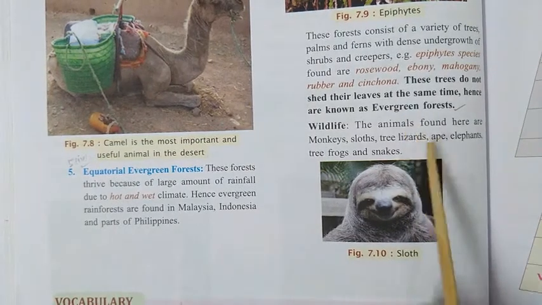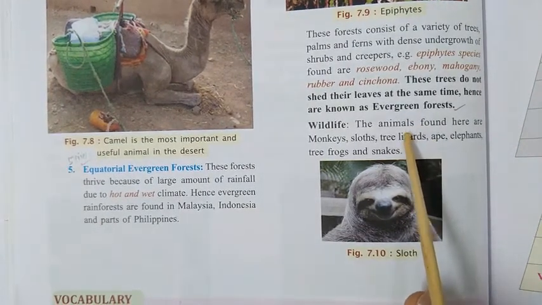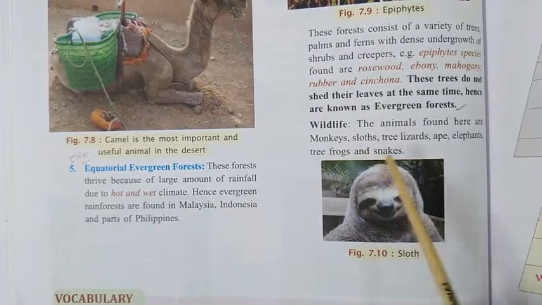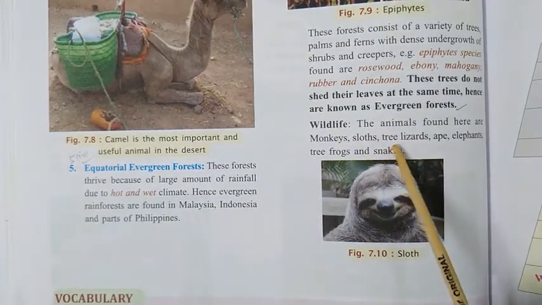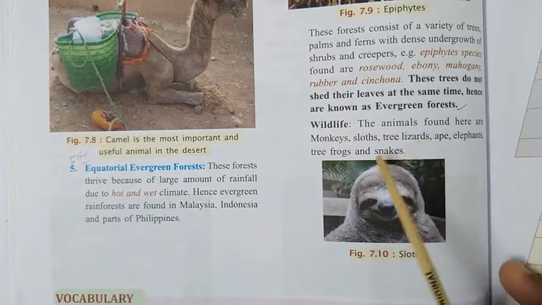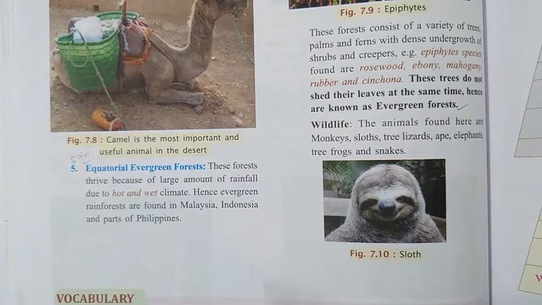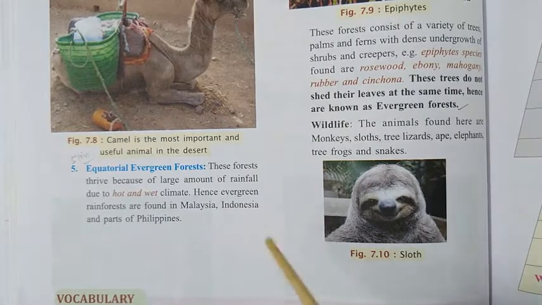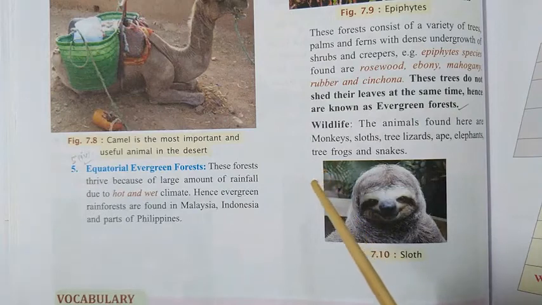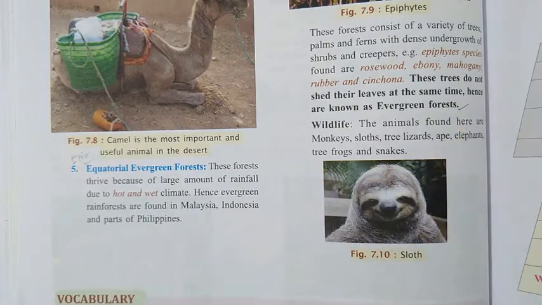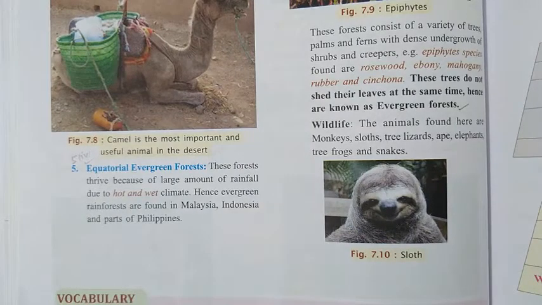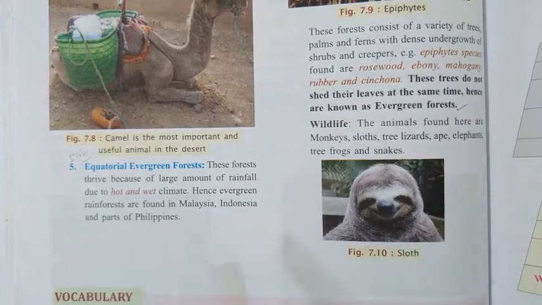Why? Let me give you an example. These equatorial forests are known for their varieties of birds. A large number of birds are found in these forests which are not found in any other part of the world. In Asia, these forests are found only on the Malaysian, Indonesian and Philippine islands. Otherwise, the most important equatorial regions are found in Africa and in the Amazon basin in South America.